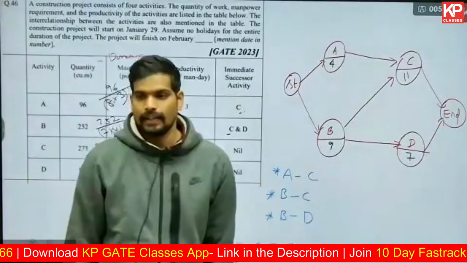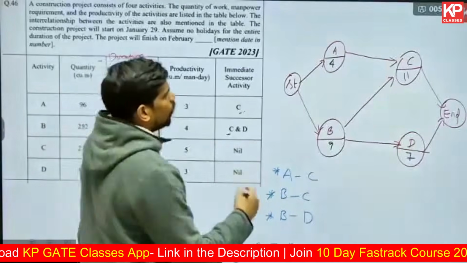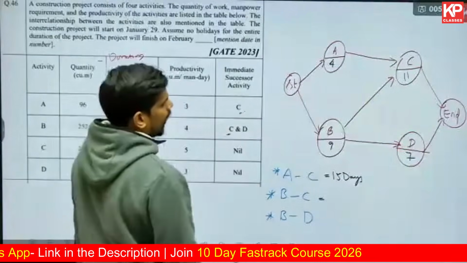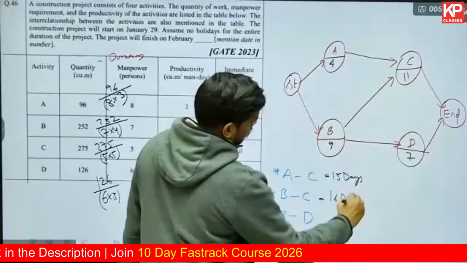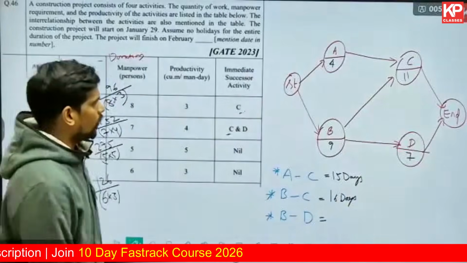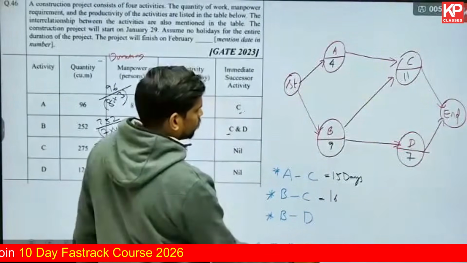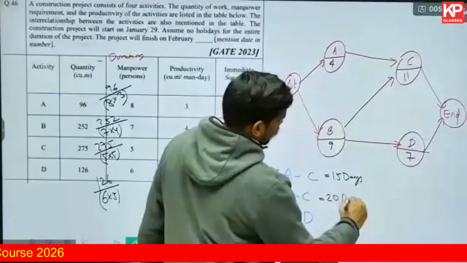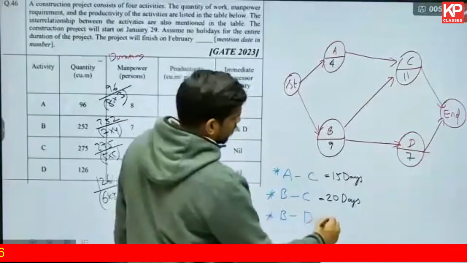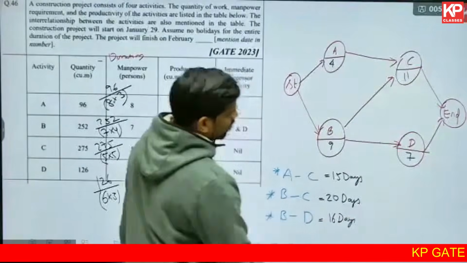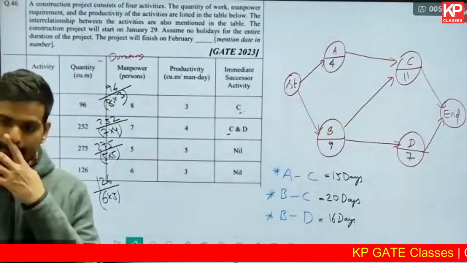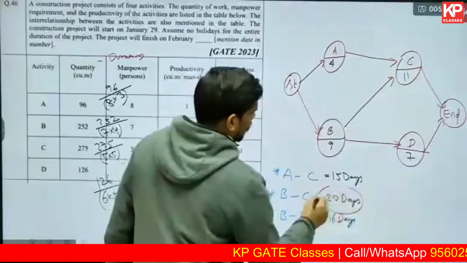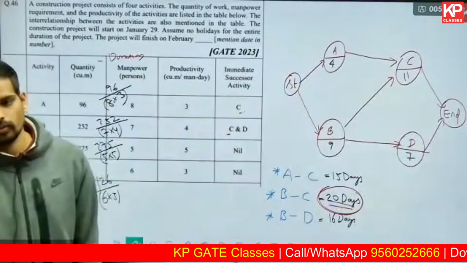What is the path length for AC? 4 plus 11, that is 15 days. For BC it is 9 plus 11, that is 20 days. And the last one, BD, is 9 plus 7, that is 16 days. What is the project completion time? The longest path will give you the project completion time. So 20 days is the project duration.